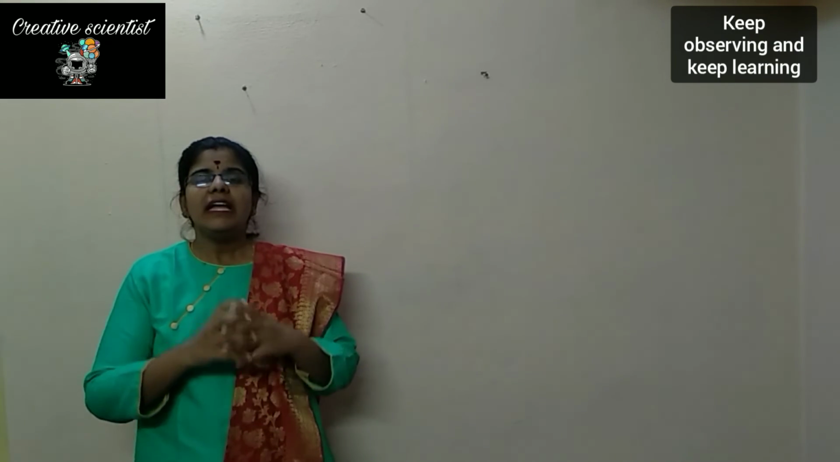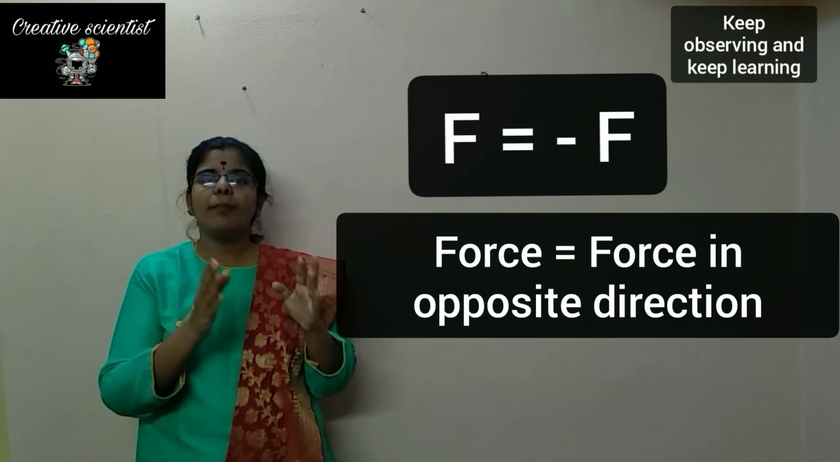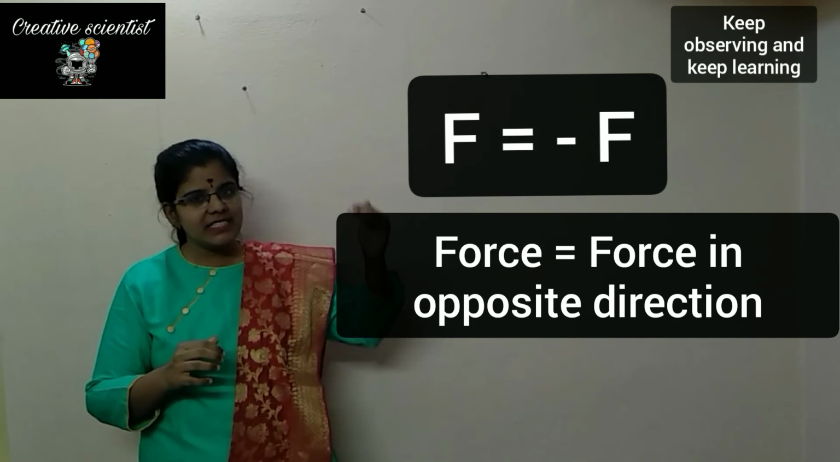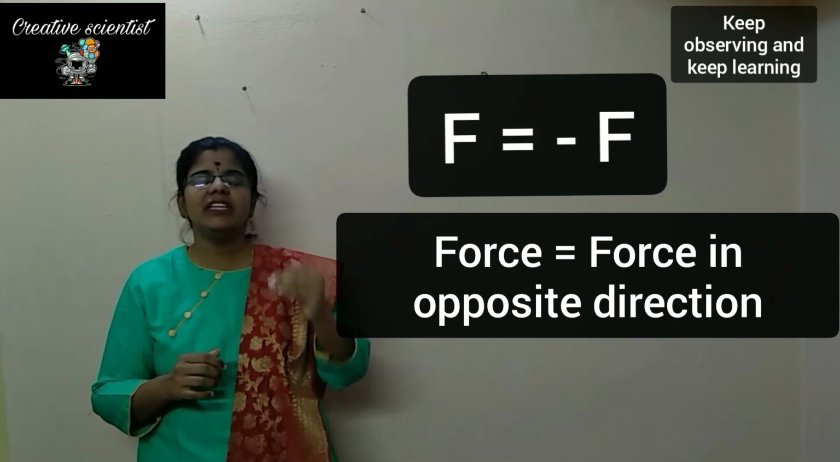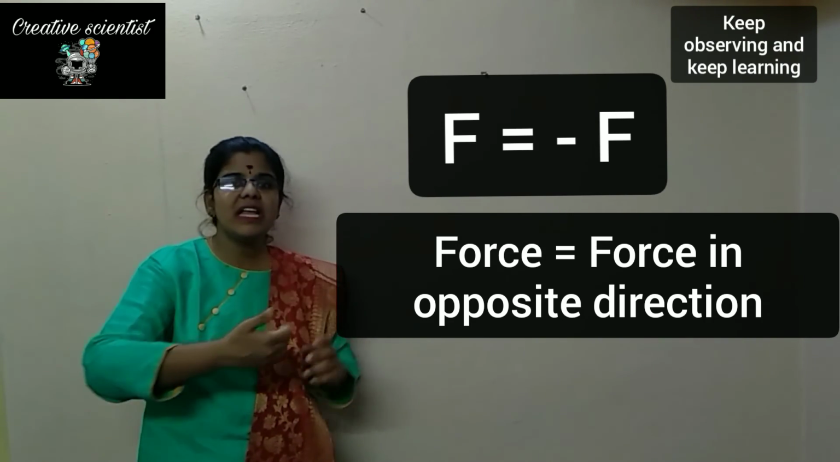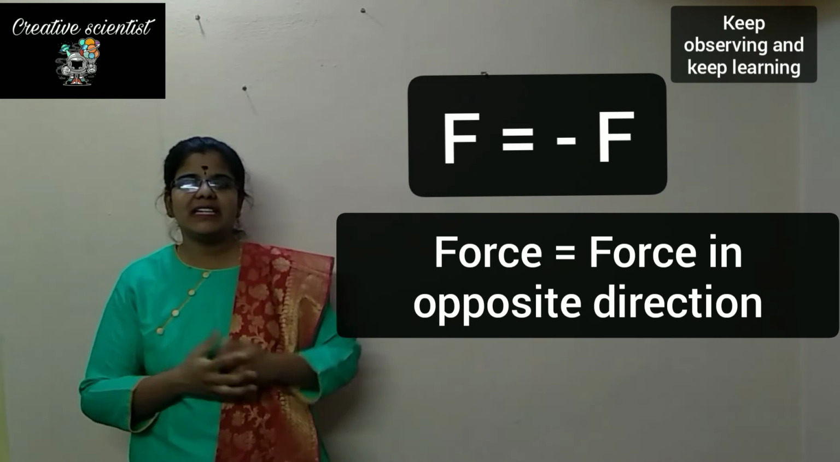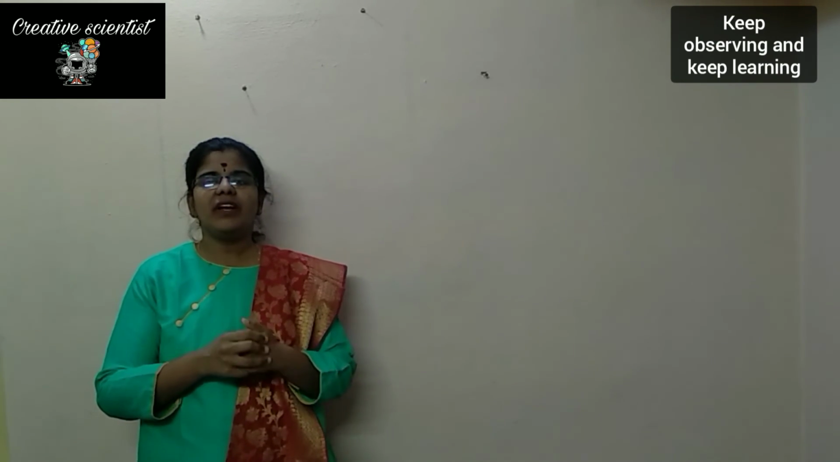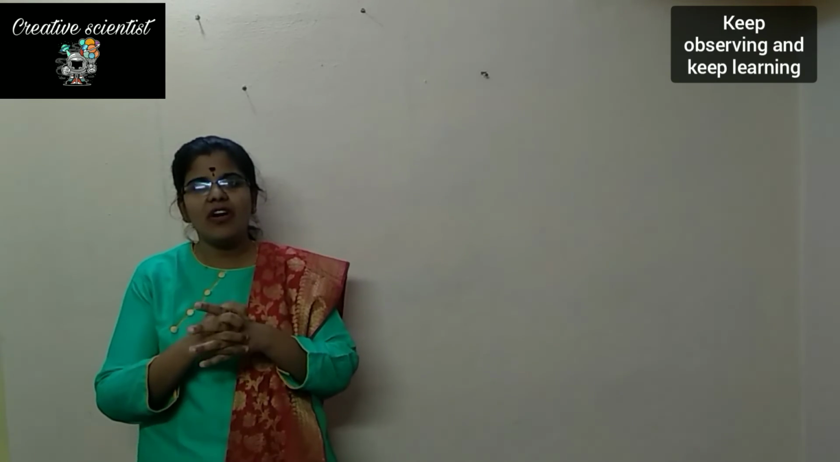Now F is equal to minus F. So what is minus F? Because it is acting in the reverse direction, we write it as minus F. First we are applying some force and an equal amount of force is acting in the opposite direction. That is the equation of the third law of motion.